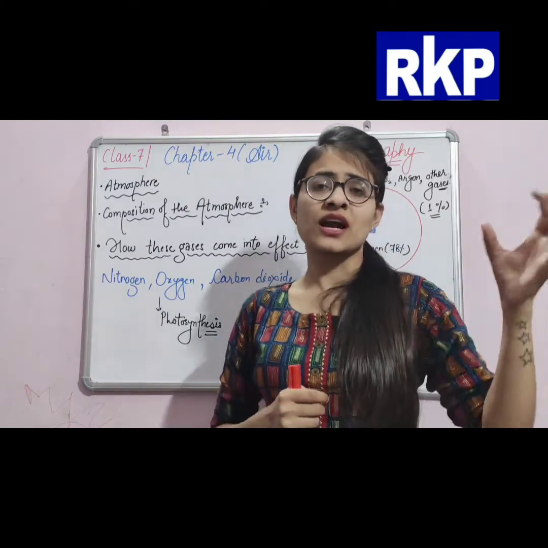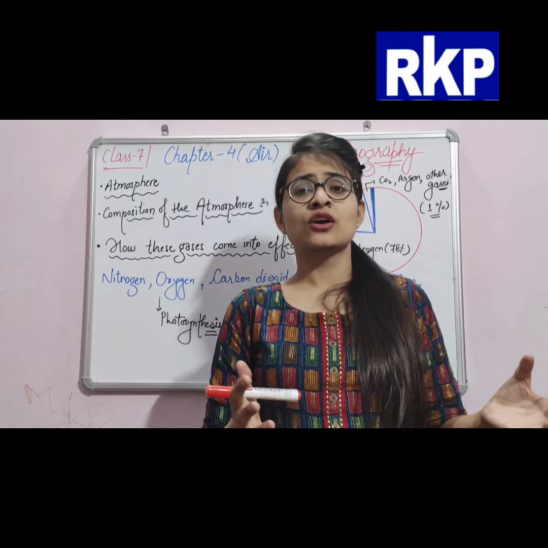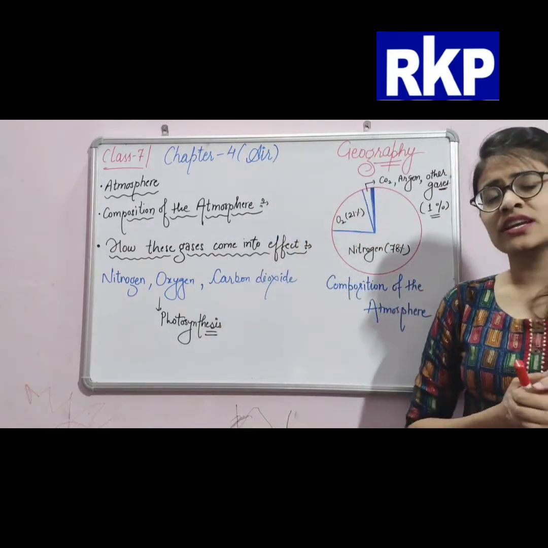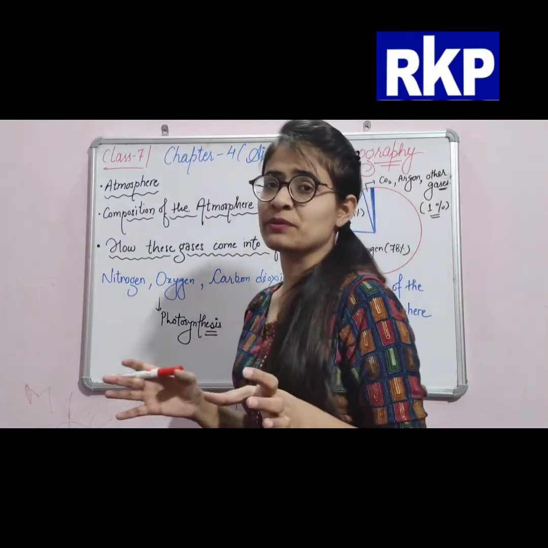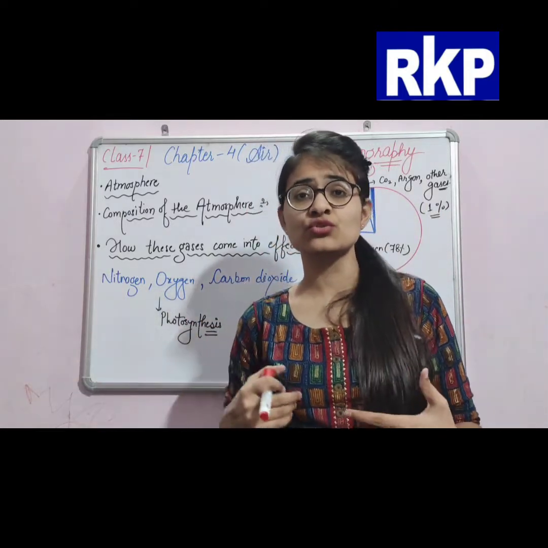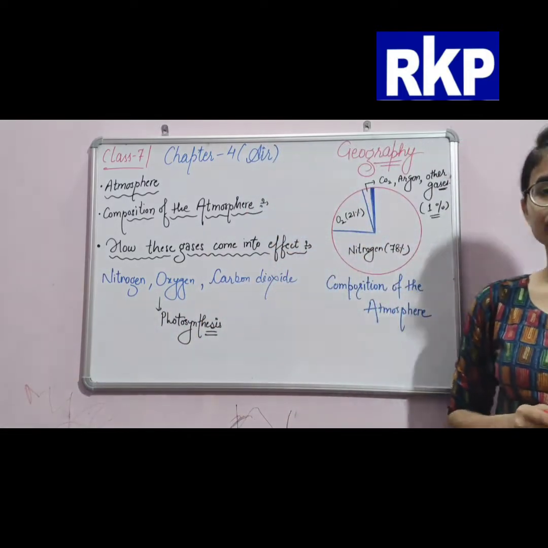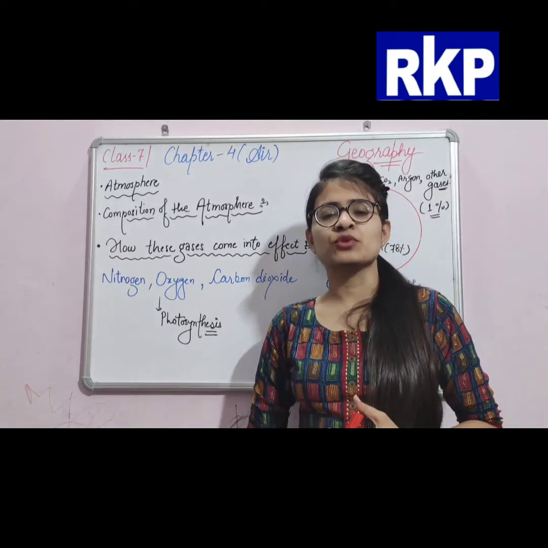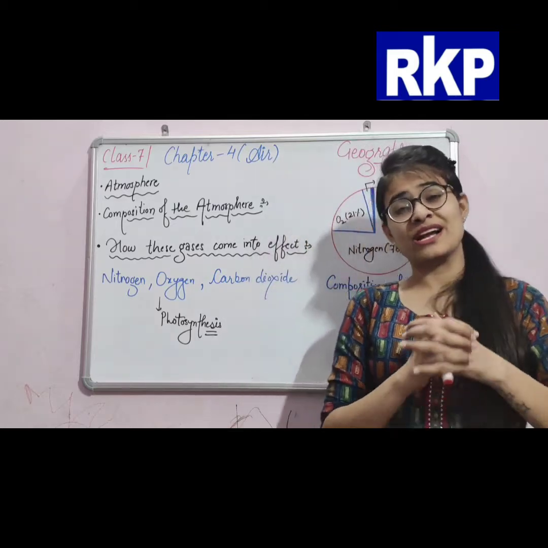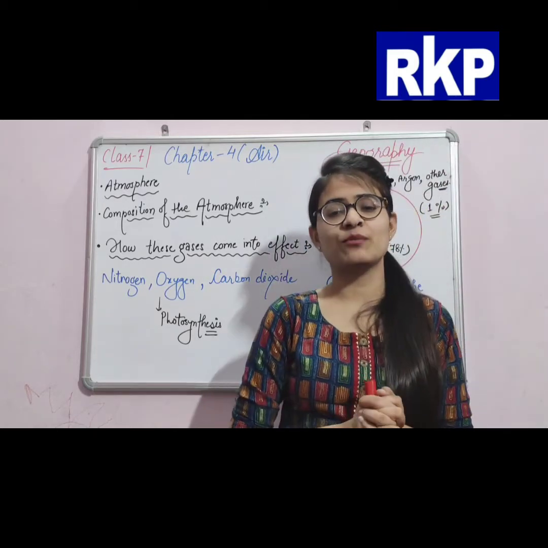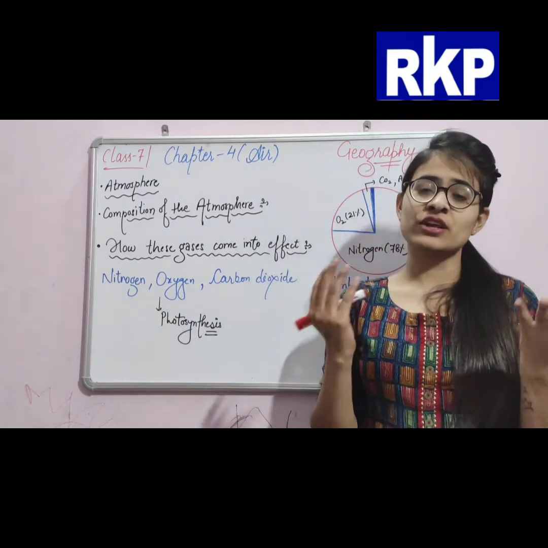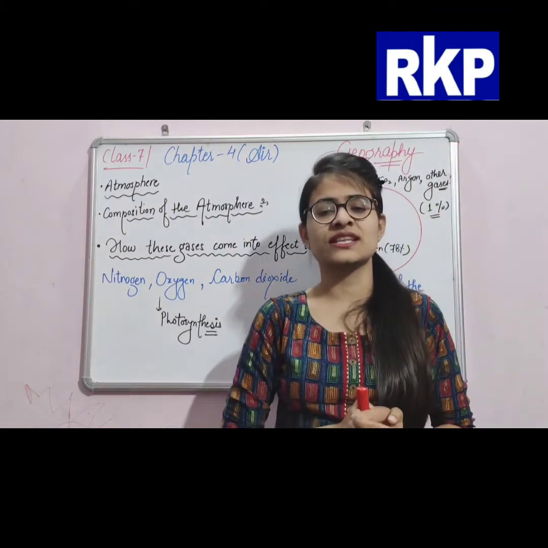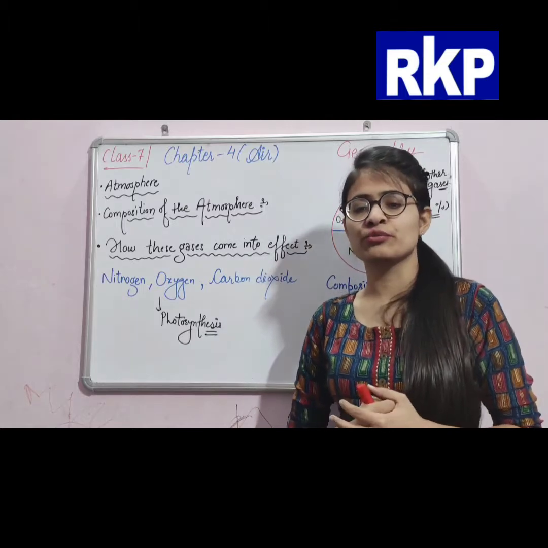At that time, carbon dioxide is absorbed by the plants, and in return they provide us oxygen to breathe. Plants take carbon dioxide from the atmosphere and produce oxygen that helps human beings to breathe.